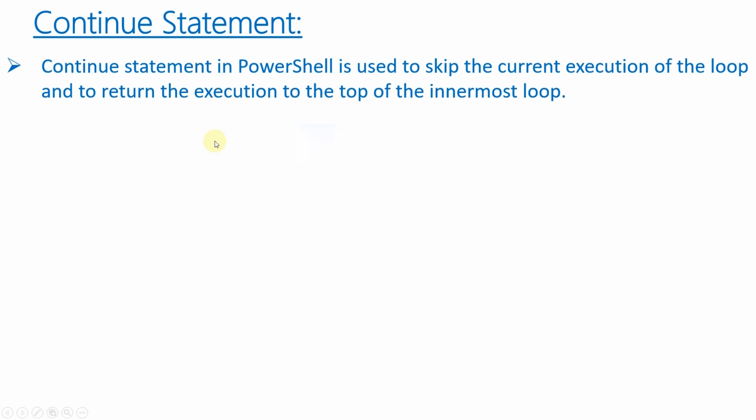Now let's discuss the continue statement. This statement is used to skip the current execution of the loop. If any loop is there and execution is going on, and in those executions we want to skip any particular iteration, then we can use the continue statement. After the iteration is skipped, it will again return to the top of the innermost loop.